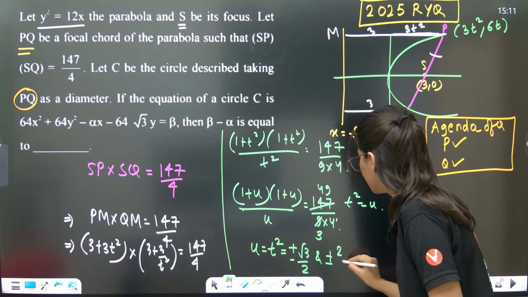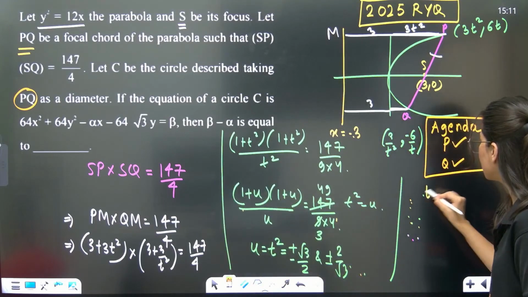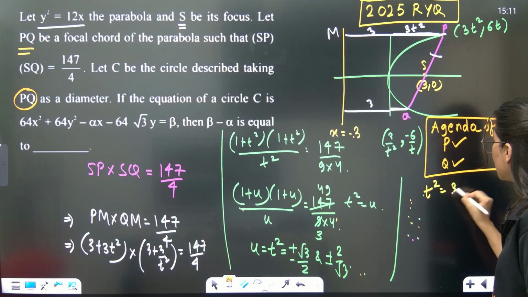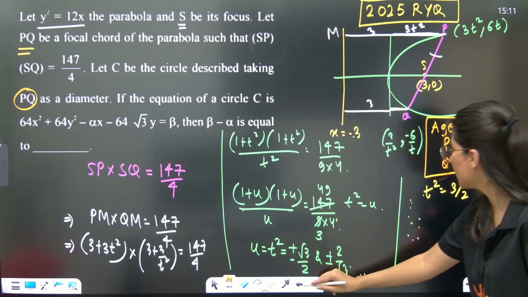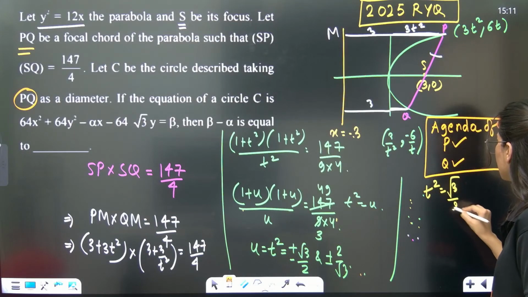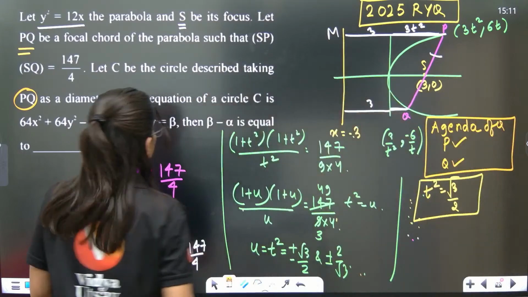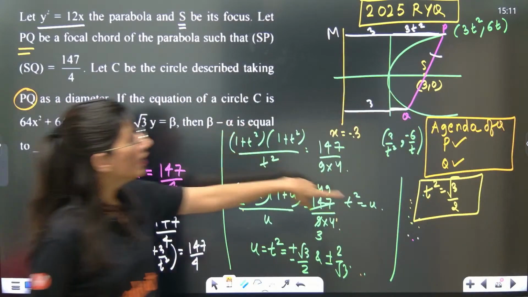Obviously t square cannot be negative, so you take t square as positive root 3 by 2. If you take this, t is right here, correct?